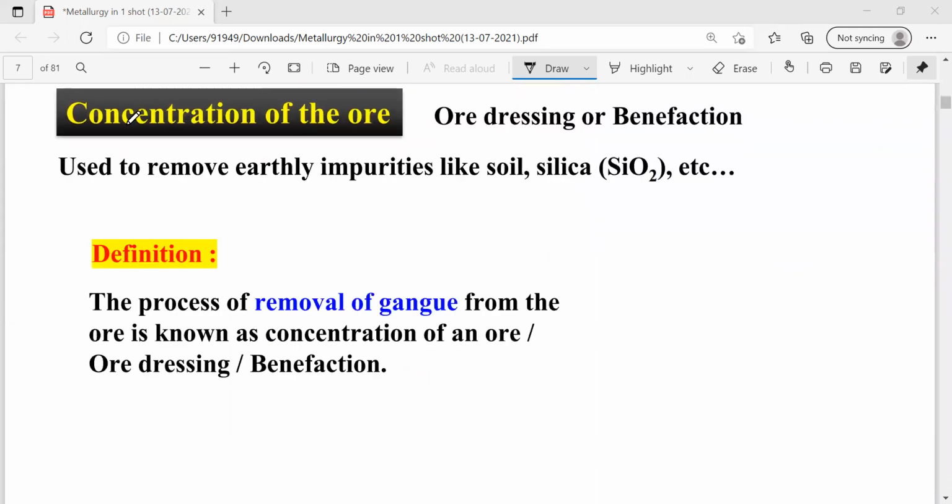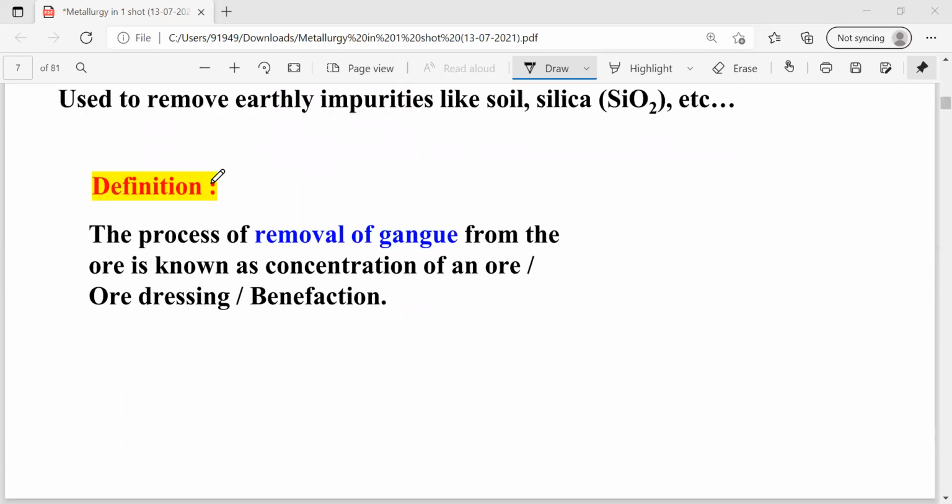Next, coming to the first step, concentration of ore. Already we discussed removal of gangue particles, or ore dressing, which is also called beneficiation. Remember, ore dressing or beneficiation is nothing but concentration of ore. That is nothing but removal of adherent impurities from the ore. The impurities which are present along with the ore are called gangue particles.